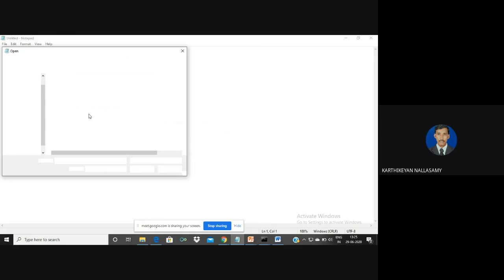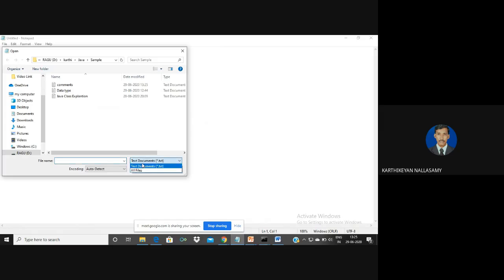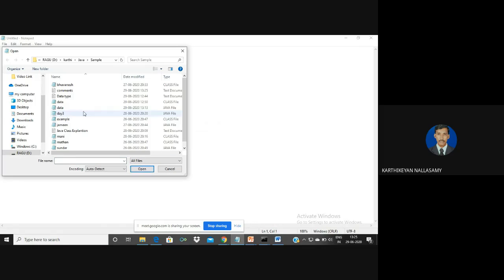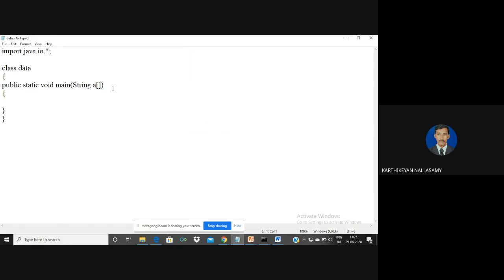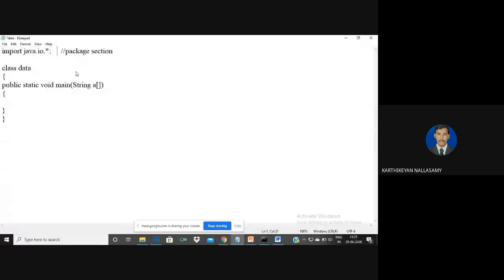I already have some programs in my code, so I am going to open that code for the explanation. Okay, let us take this example. Here the first line is always the package section, to implement the packages. Whenever we write a program, we can define a comment anywhere.